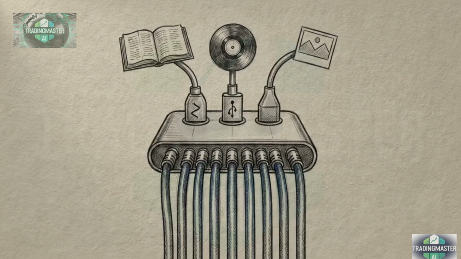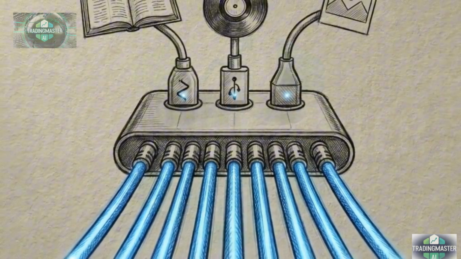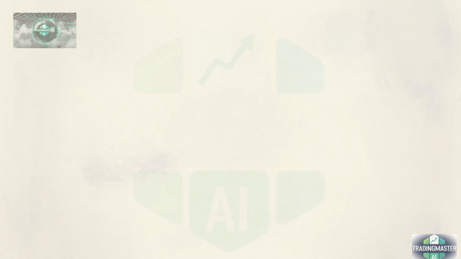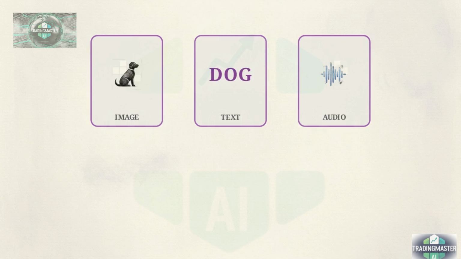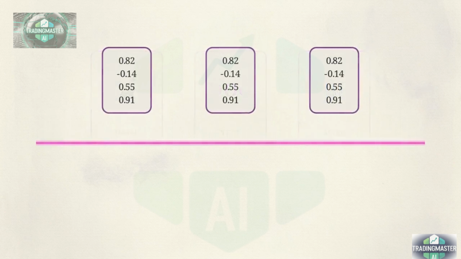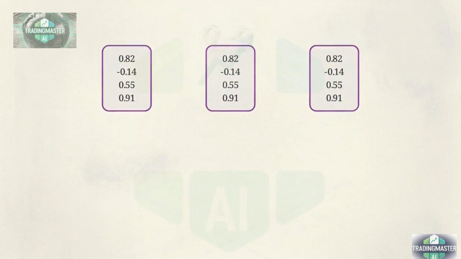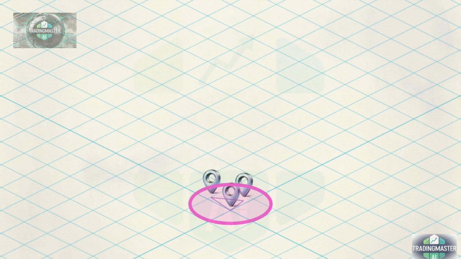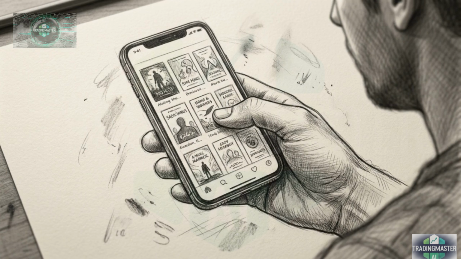Embeddings solve this by acting as universal adapters. They force all our messy, unorganized information into the exact same standardized shape. An icon of a dog, the word dog, and a barking waveform pass through the model, translating into identical arrays of numbers. Sharing this numeric format, they are plotted on our GPS map, clustering perfectly together based on meaning. Embeddings erase the boundaries between text, images, and sound.